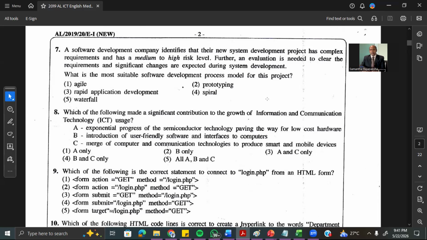And the prototype models normally will be used. Prototype means it looks like the actual system, but it is something you can develop very fast and give to the customer to get the response. If the customer is unable to explain what he wants, we can use a prototype model and just show it to the customer and get the feedback. Just like when you're developing a large building, we develop a building prototype using cardboard, so the architect can design it and show it to the customer and then get the customer feedback. So that one you can say prototype models.